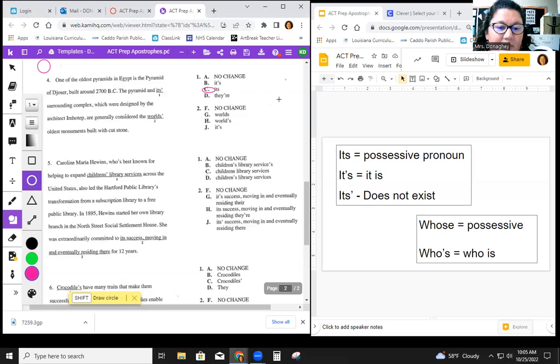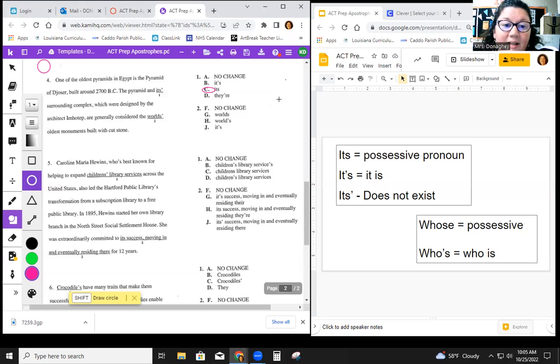All right, the second one for paragraph 4. We'll continue the same sentence: the pyramid and its surrounding complex, which were designed by the architect Imhotep, are generally considered the world's oldest monuments built with cut stone. World is also singular, but the way it is written with the apostrophe after the S is showing that there are multiple worlds.